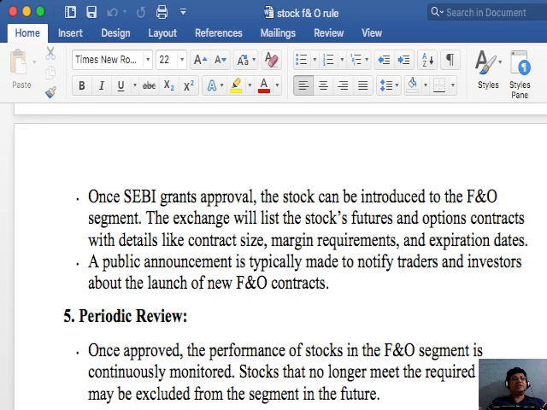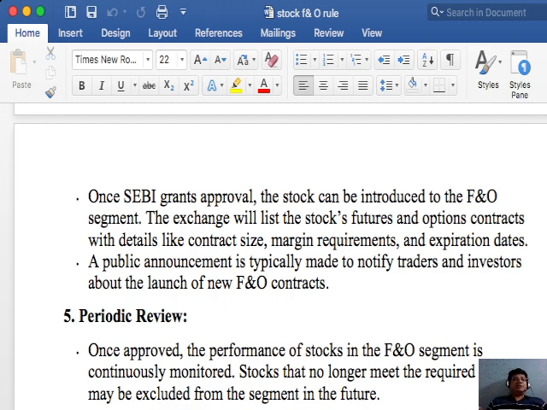It means that if a stock is approved for trading in the F&O segment, the very stock has to fulfill all the eligibility criteria. Okay, if they are unable to meet these eligibility criteria in the near future or in future, they will be excluded from F&O segment trading.